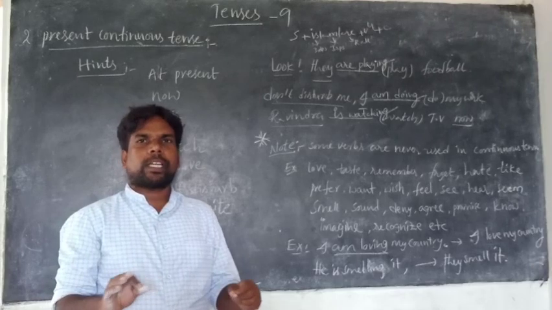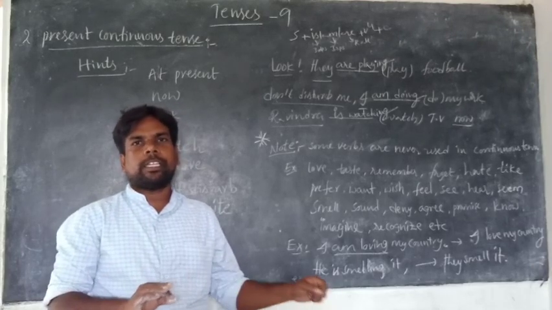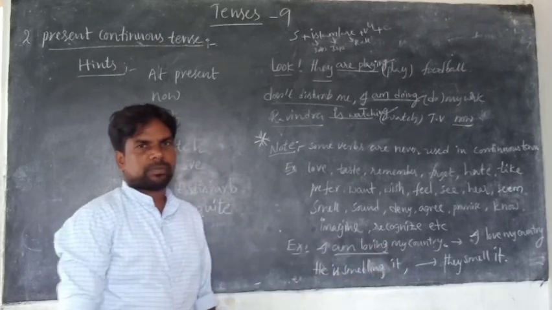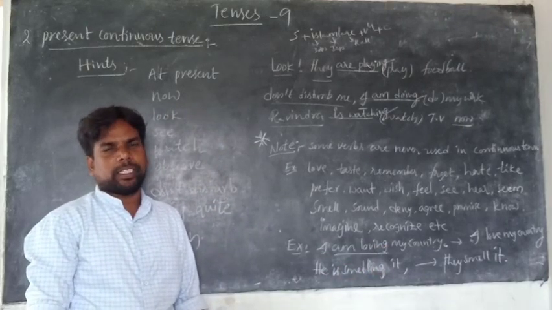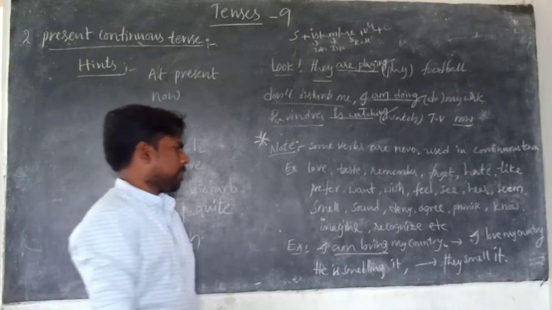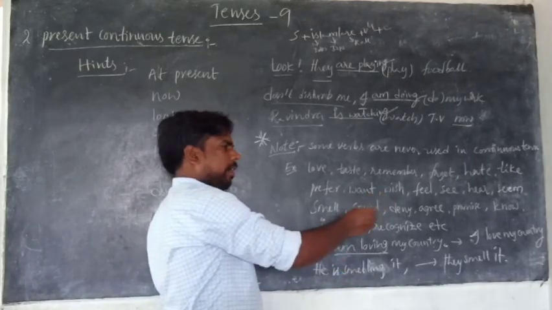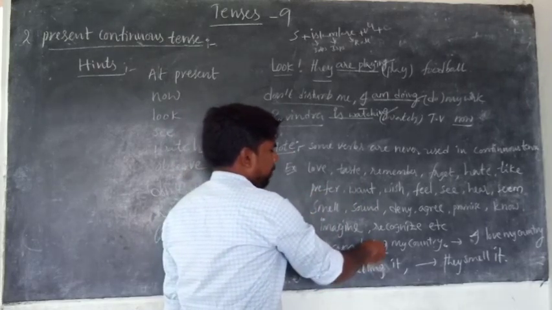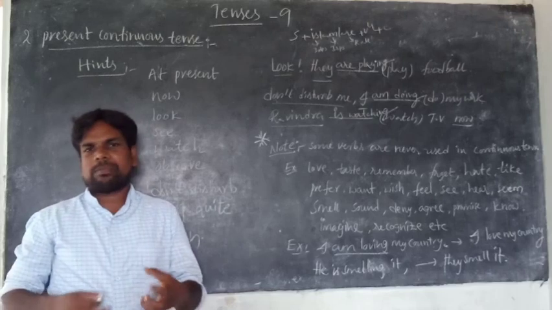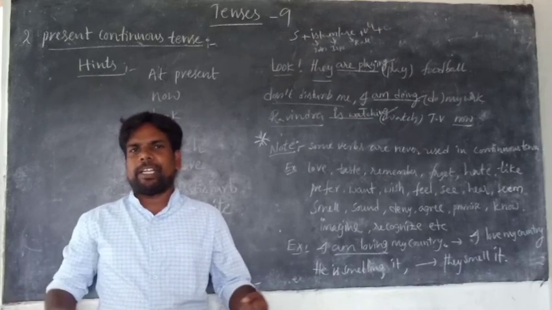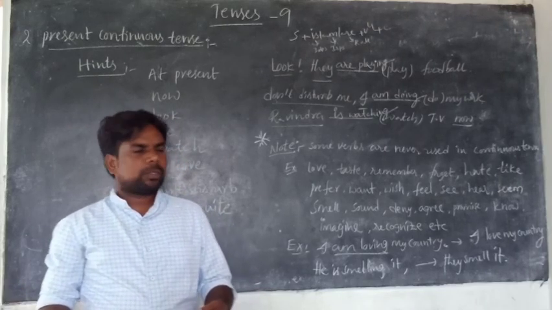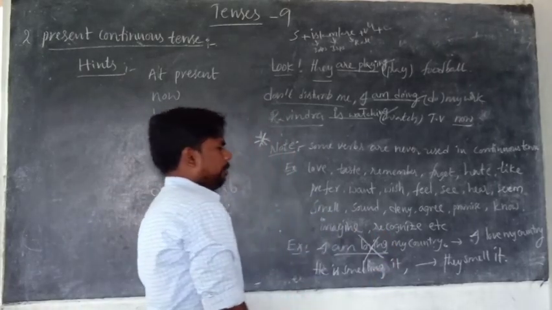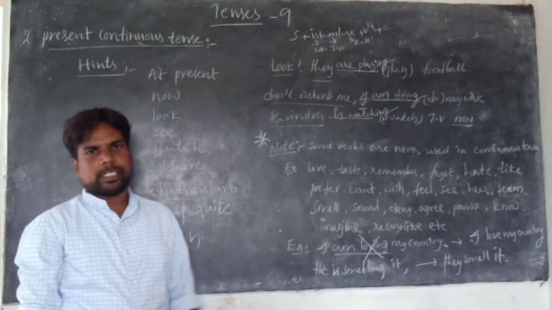For example, I am loving my country is wrong. We never say I am loving my country, because it is not a going-on action. It's a universal one. It's a feeling; we have the same kind of feeling every day, every time. So we say, I love my country. That's enough.